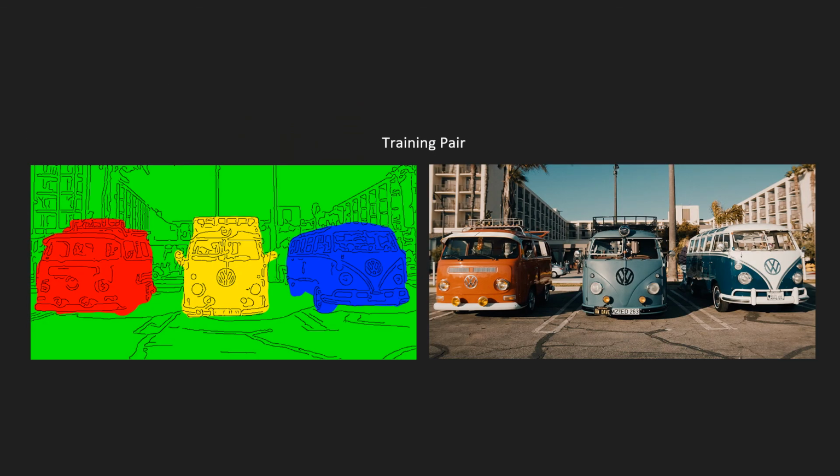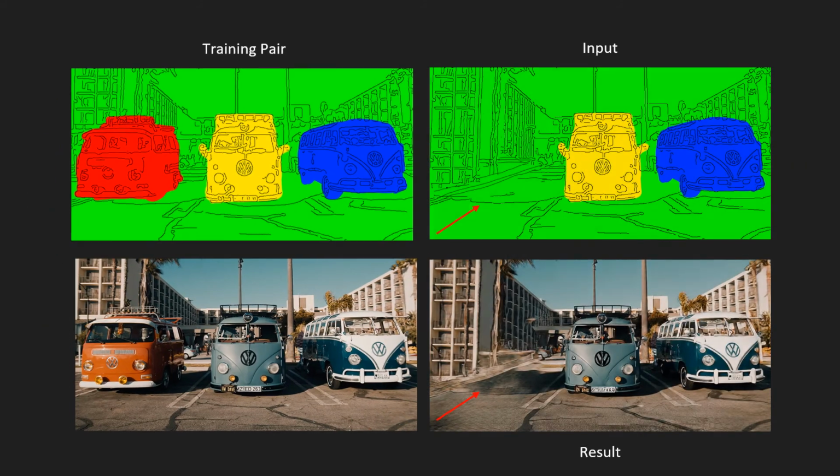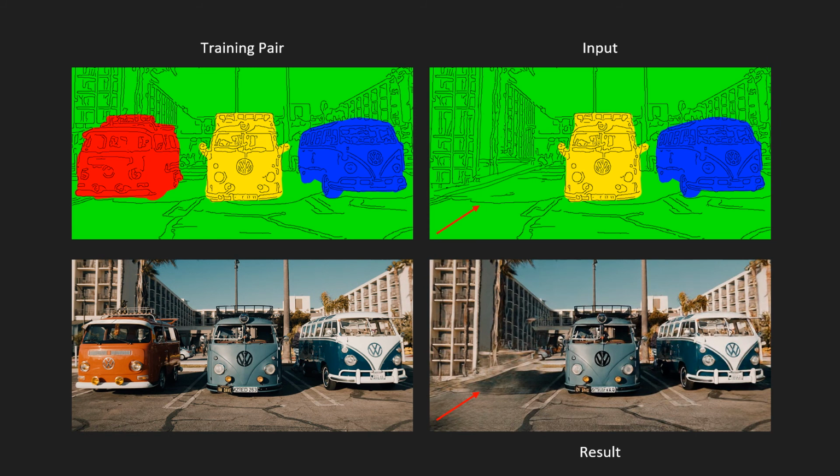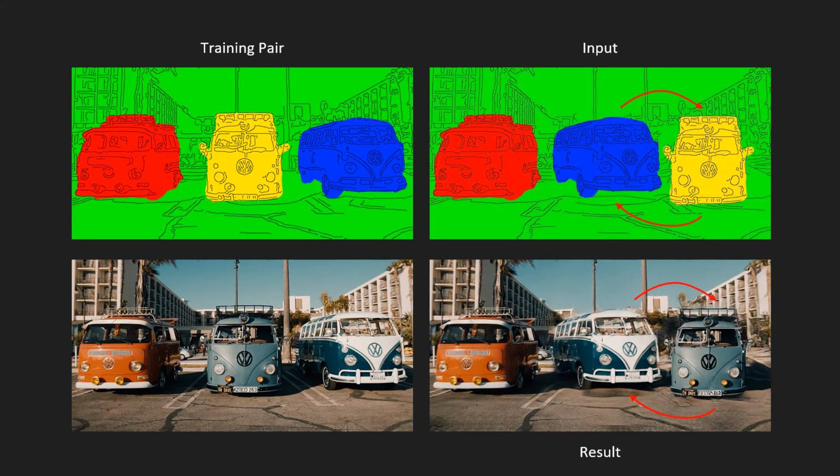We present another example. This image consists of 3 cars. We represent it using the super primitive. By removing the car on the left and completing the missing edges, we are able to completely remove the leftmost car. By switching the segmentations of the cars and completing the edges at the back, we are able to switch the positions of the rightmost cars.